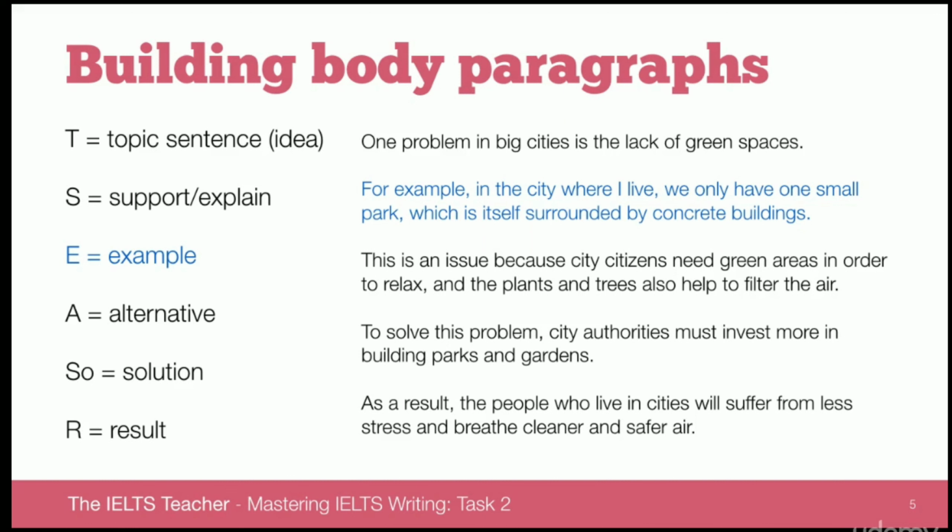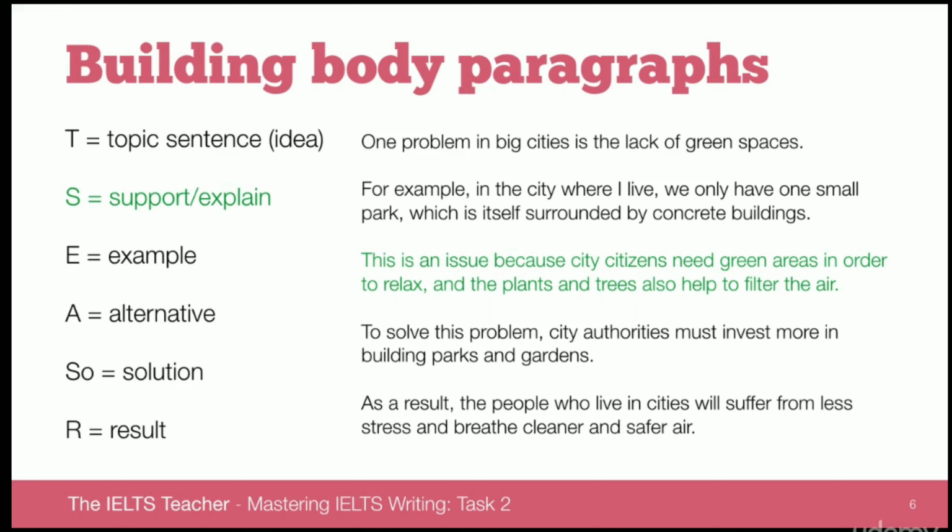We follow that up with a supporting sentence where we're asking how or why. This is an issue because, so why is it an issue? This is an issue because city citizens need green areas in order to relax, and the plants and trees also help to filter the air.